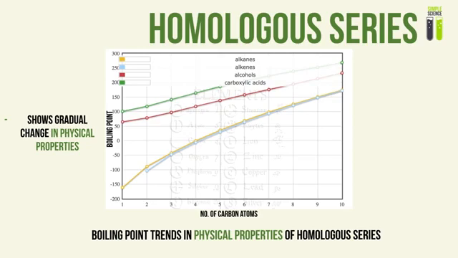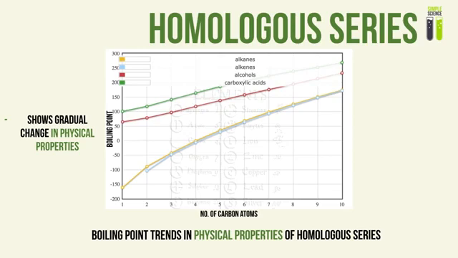As you can see, for alkanes, as you increase the number of carbon atoms in the chain, the boiling point of each compound will increase very predictably in a straight line. So we call this a gradual change in physical properties, and these changes, as you can see, will apply for alkenes, alcohols, and carboxylic acids. So in all organic compounds, the physical properties will be very predictable based on their homologous series and their number of carbons in the chain.